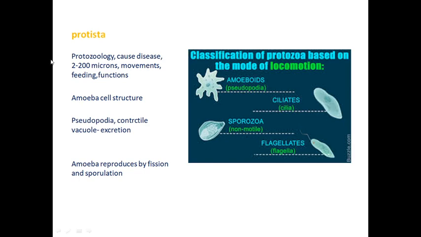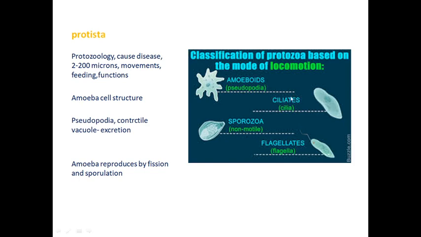Their size ranges from 2 to 200 microns. Based on the special organelles involved in movement, feeding, and functions, the protozoans are classified.